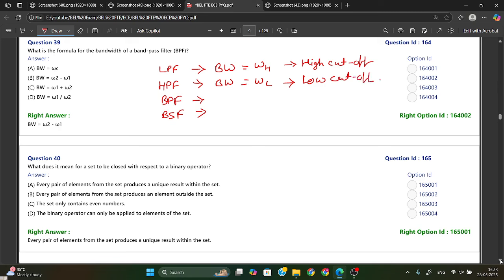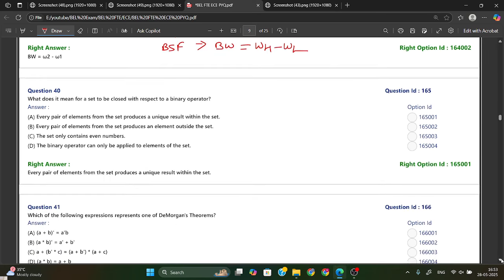And for band pass filter, bandwidth is WH minus WL. Same for band stop filter also, WH minus WL. This is the formula for all kinds of filters, so just remember all these things. From here you can see bandwidth is W2 minus W1, where W2 means high and W1 means low. So option B is your right answer.